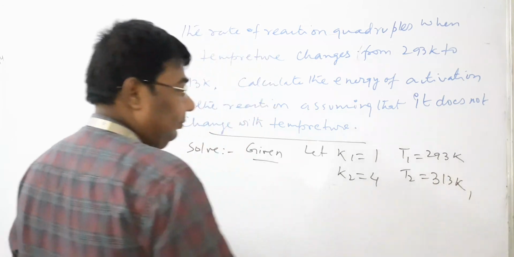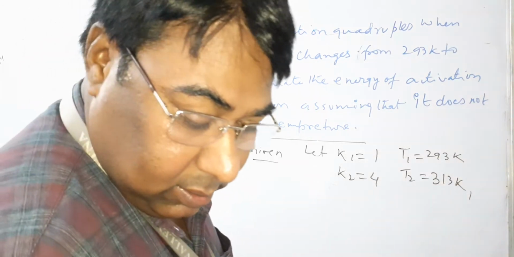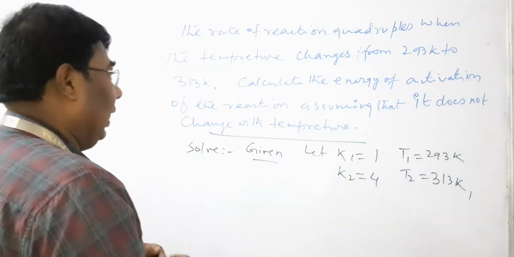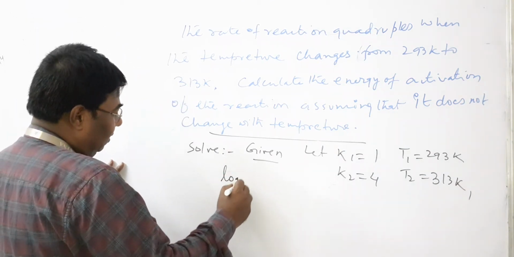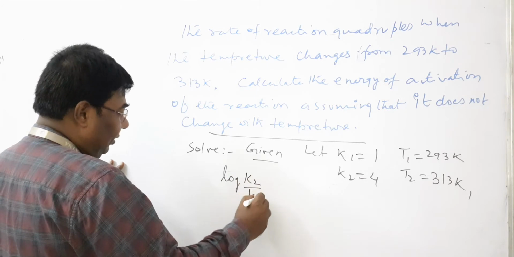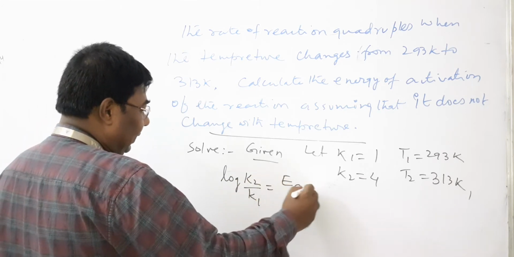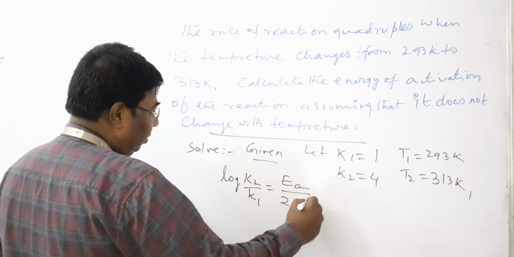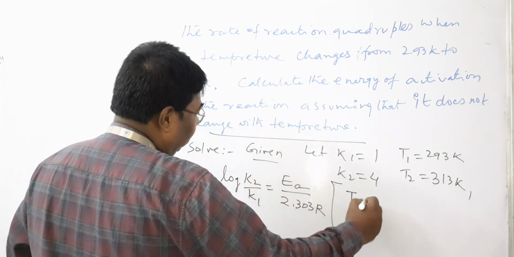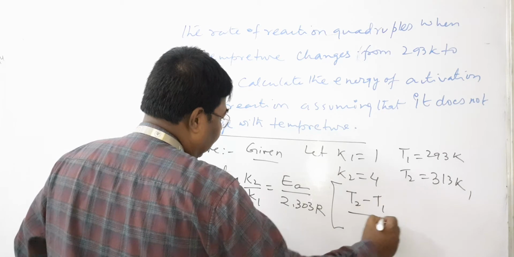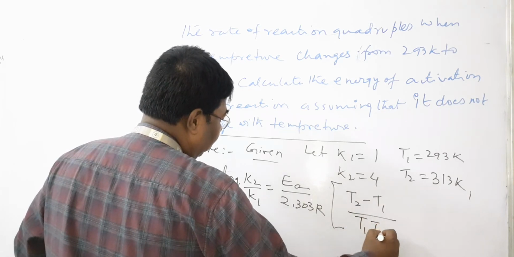Now apply the Arrhenius equation, which is log K2 by K1 is equal to Ea by 2.303 R, under bracket T2 minus T1 by T1 T2.